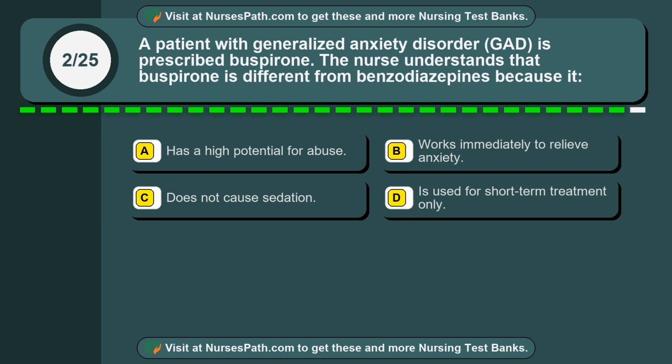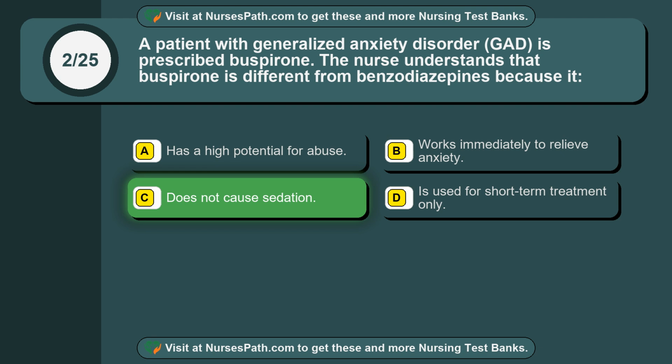Question 2. A patient with generalized anxiety disorder (GAD) is prescribed buspirone. The nurse understands that buspirone is different from benzodiazepines because it: Option A. Has a high potential for abuse. Option B. Works immediately to relieve anxiety. Option C. Does not cause sedation. Option D. Is used for short-term treatment only. The correct answer is option C.